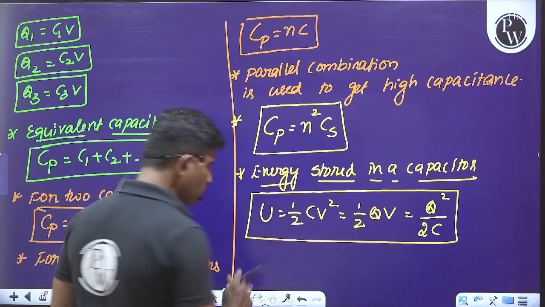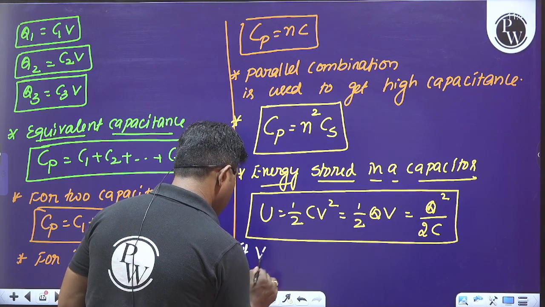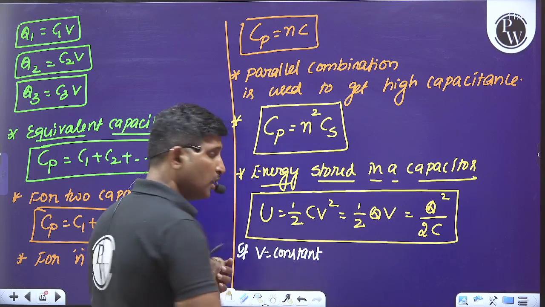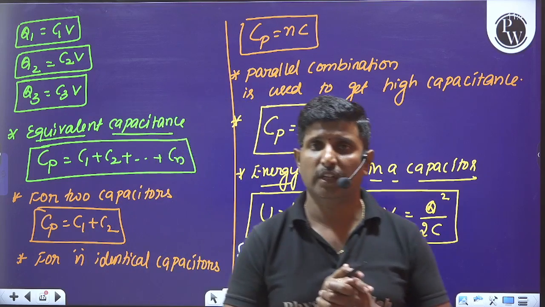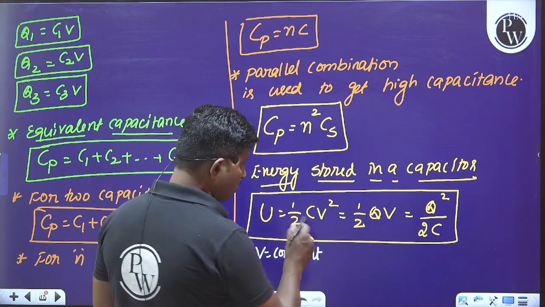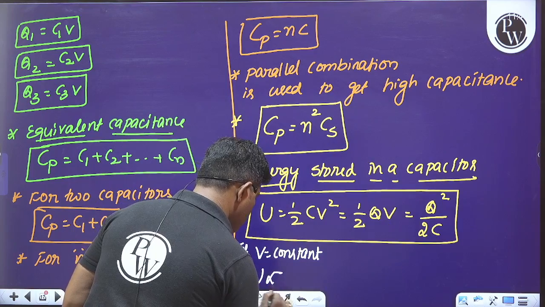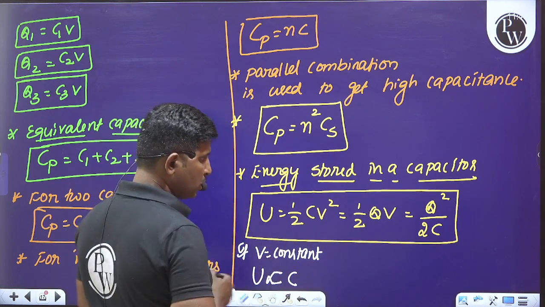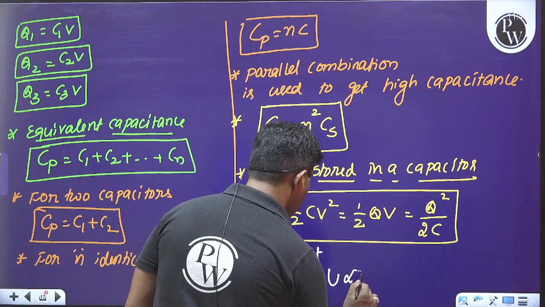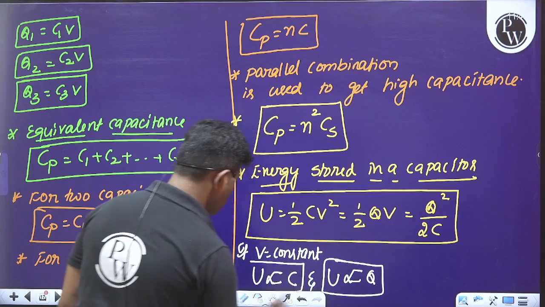Here we have to observe clearly. Whenever the potential difference is constant, especially in parallel combination, potential energy is directly proportional to capacitance, and potential energy is directly proportional to the charge on a capacitor.